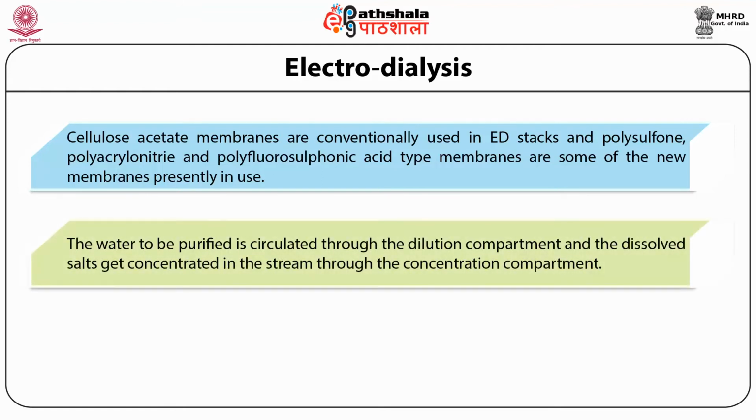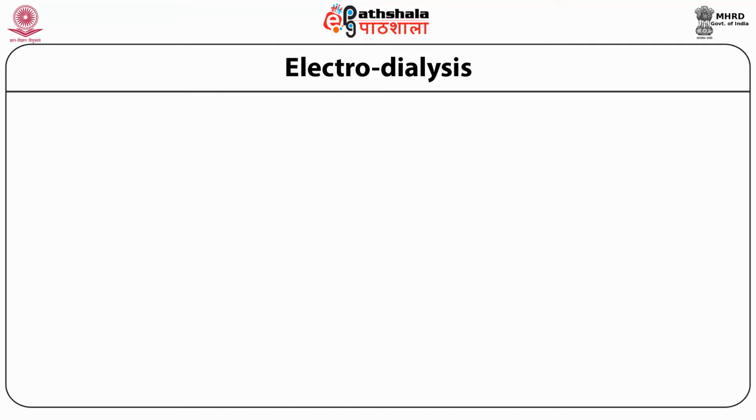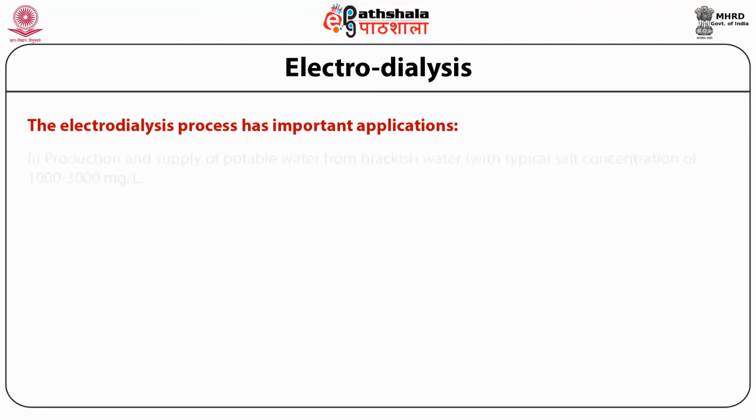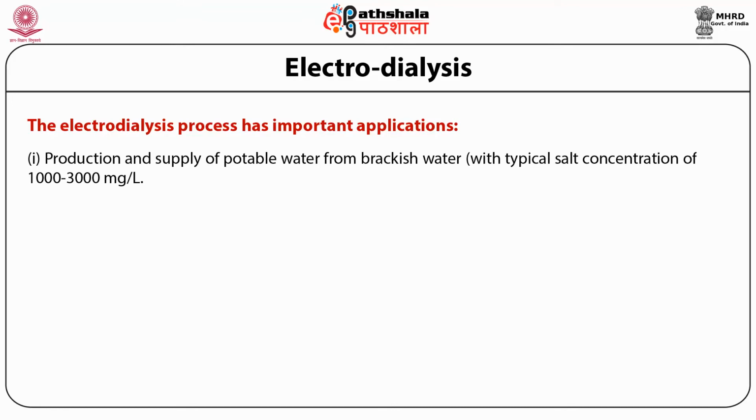The water to be purified is circulated through the dilution compartment, and the dissolved salts get concentrated in the stream through the concentration compartment. The electrodialysis process has important applications, including the production and supply of potable water from brackish water with typical salt concentration of 1000 to 3000 milligrams per liter.